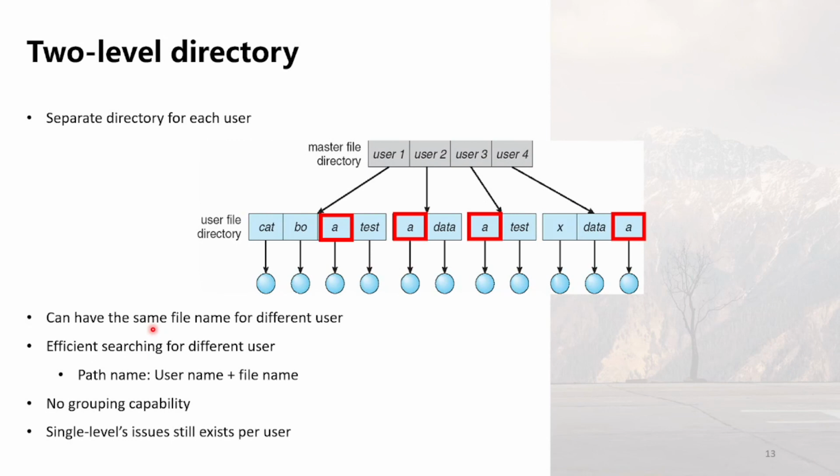Therefore, the benefit of this design is that different users can have the same file name without encountering naming conflicts.